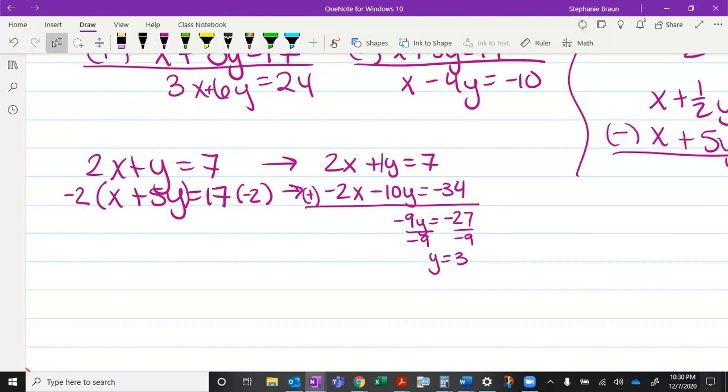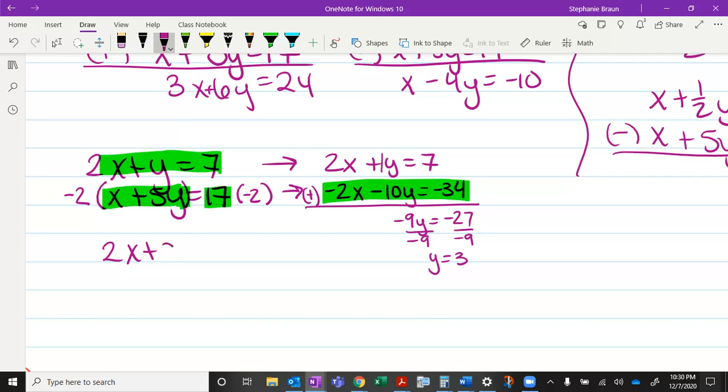Now, I'm going to plug my y value of 3 into any of these different versions. I guess it's only 3 different versions. We could plug it into this original equation, or we could plug it into this bigger equation. I always choose the equation with the smallest numbers. So I'm going to do 2x plus 3 equals 7 and solve for x.